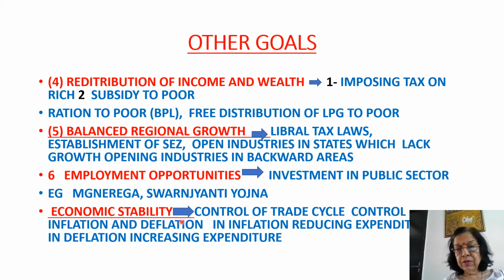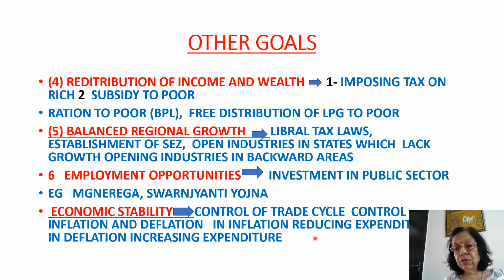Economic stability, control of trade cycle, control of inflation and deflation. Too much inflation and too much deflation, both are bad. So if fluctuations are high, then they have to be controlled.